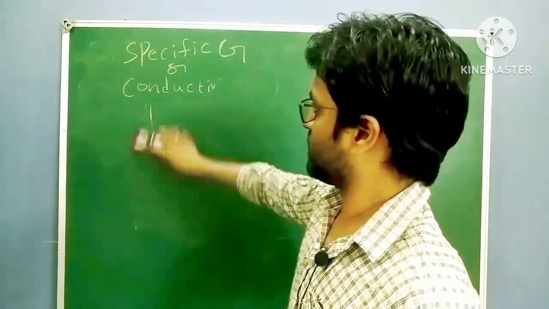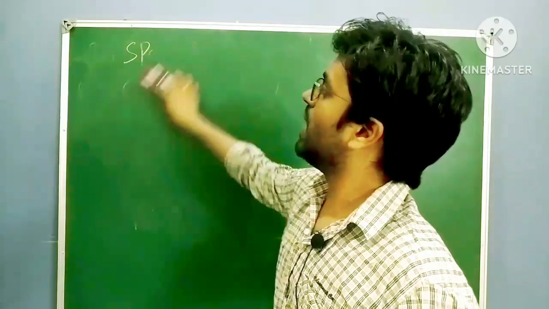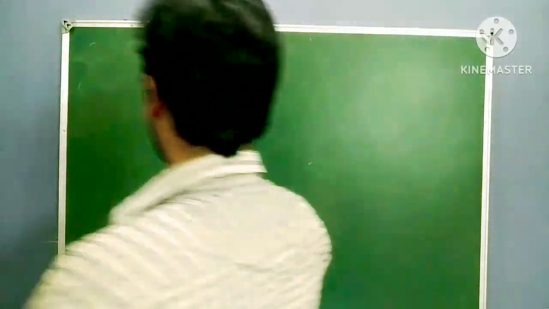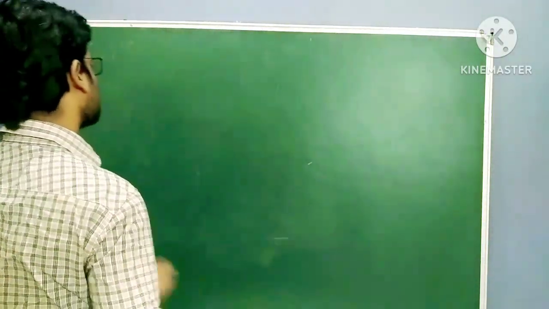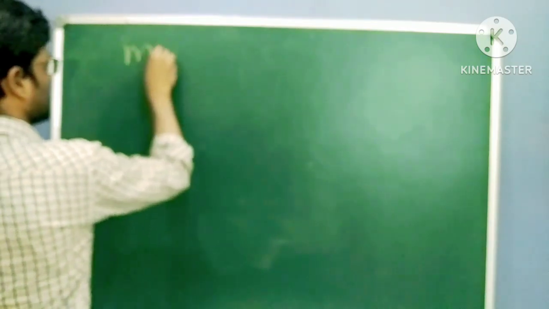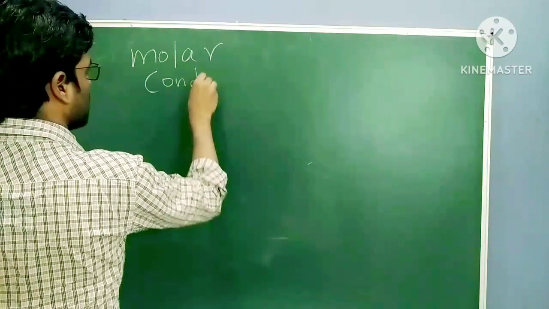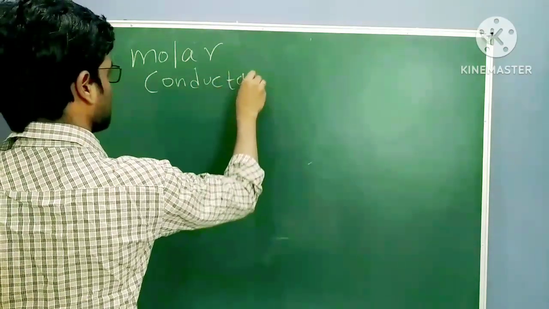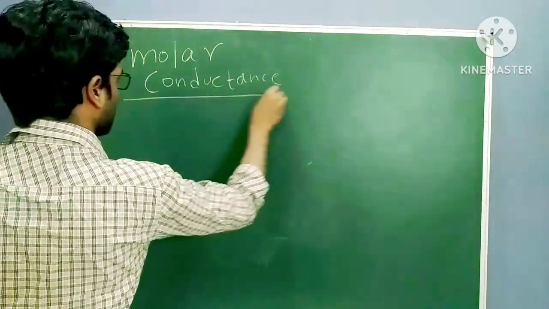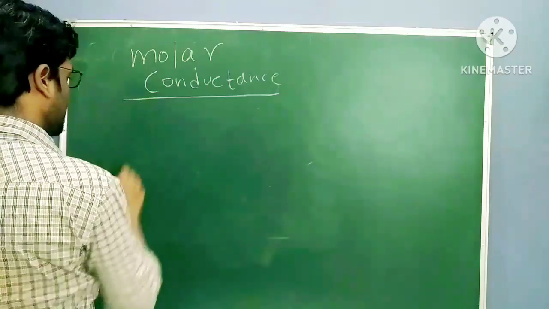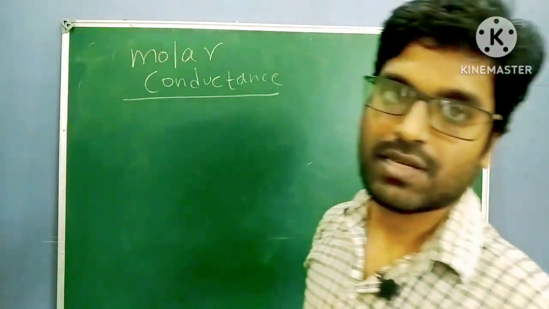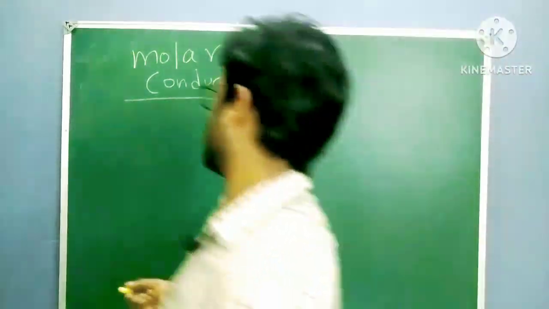Next, molar conductance. What is the definition of molar conductance? Again simple. The rate of flow of charge of 1 molar electrolyte solution.